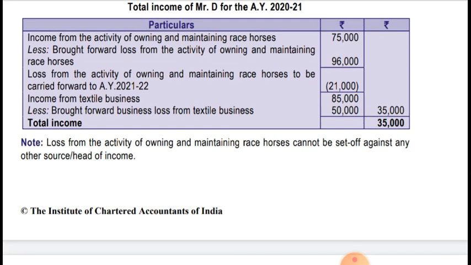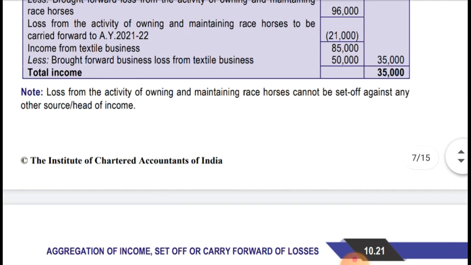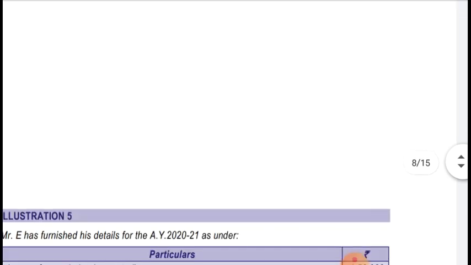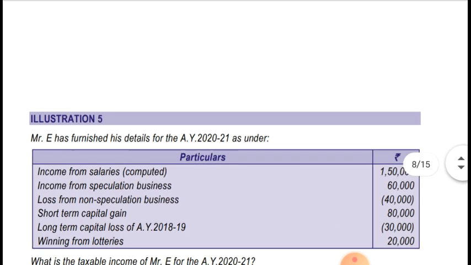Loss from the activity of owning and maintenance of race horses cannot be set off against any other sources or heads of income. As I said, that loss cannot be set off against any head of income, from the same head or other heads as well. It cannot be set off. Hope it's clear. Now moving to next illustration number 5.